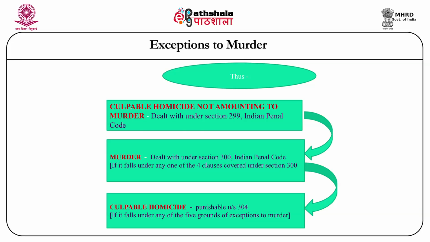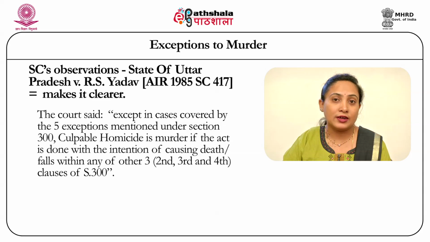What would otherwise have been punished under section 302 of the IPC, had it been a case of murder, will now get converted into an offence of culpable homicide not amounting to murder, and thereby gets subjected to the application of section 304. Thus, murder, which is punishable under 302, becomes culpable homicide punishable under 304, provided any one of these grounds of exceptions is fulfilled. Hence, you can see that there is a reduction in the liability attached to the accused, for the reason that he falls under these grounds of partial exemption.